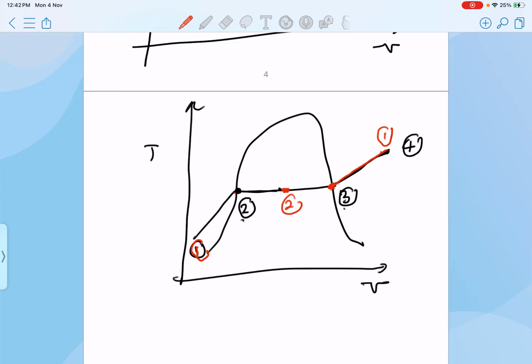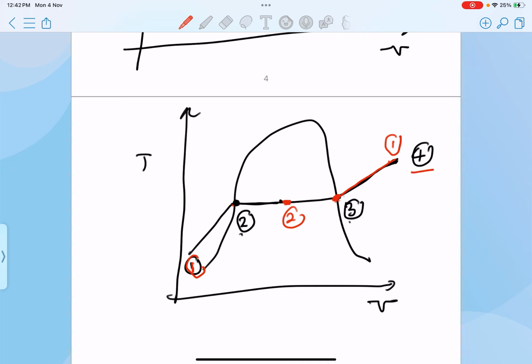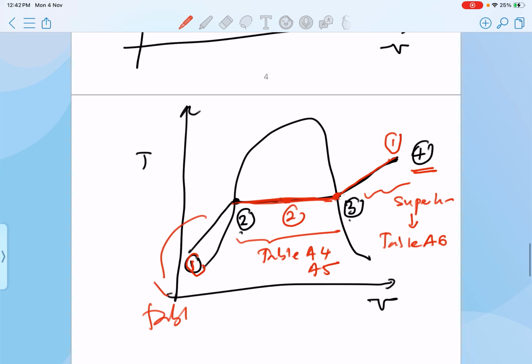So you have to really understand it, because let's say you want to find the properties at this state. You should know that this is what we call superheated. For the superheated steam, you have to use table A6, if I'm not mistaken. And if you want to find the properties for the saturated liquid vapor, meaning the mixture of liquid water and water vapor, then you have to use table A4 and table A5, while for this one we usually use table A6. It's very rare for us to use table A6 here.